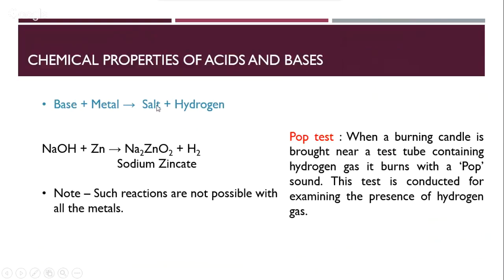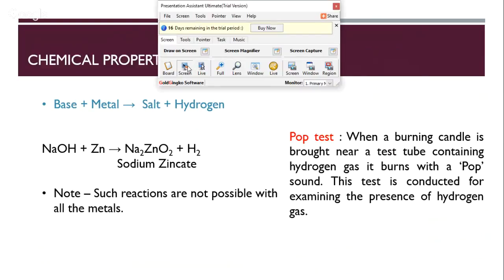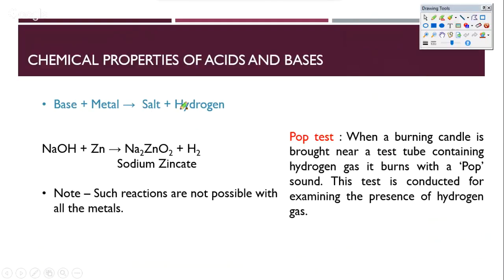Now let's look at bases with metals, and you'll find that bases with metals actually give hydrogen as well. But note, please, this is one of the most important points, that these reactions are not possible with all the metals, only zinc essentially gives out this particular reaction. So you end up forming sodium zincate, and hydrogen gas is released. But other metals may not give this.